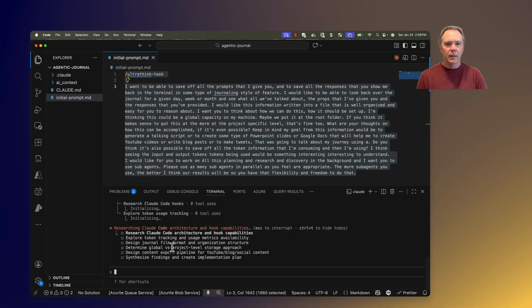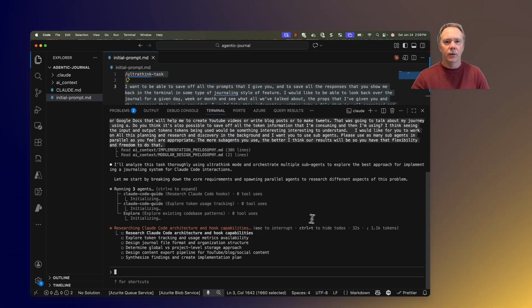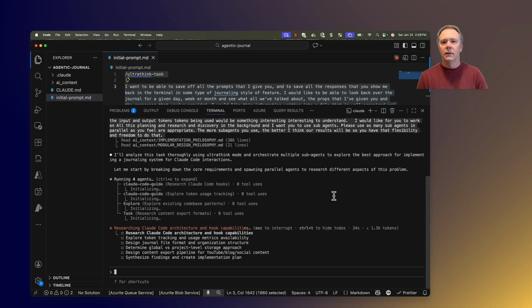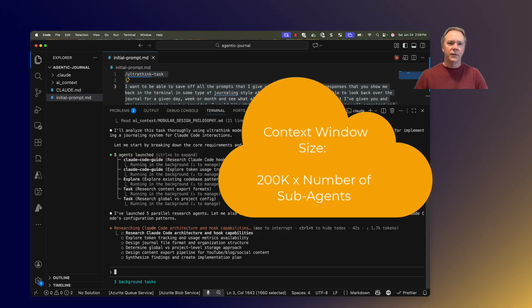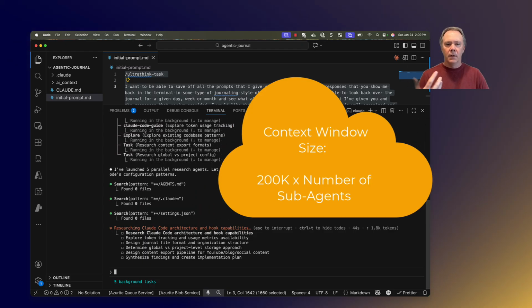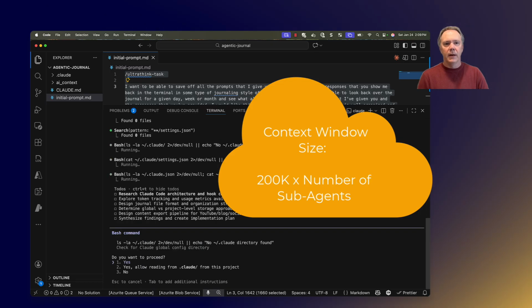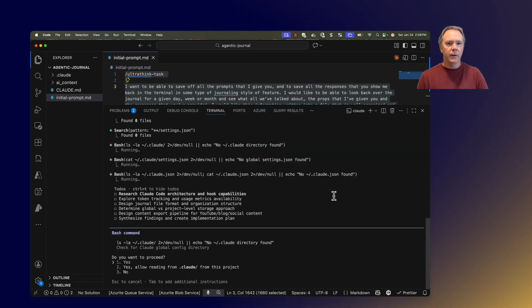So if it ended up using 5 subagents, all 5 of those would get the same size context window. If it was a 200,000 context window, you'd get that 200,000 times 5, which is tremendous. Then each subagent is going to summarize their information back to the parent agent, or the orchestrator. So we'll just let this run for a few minutes and see what Claude comes back with.